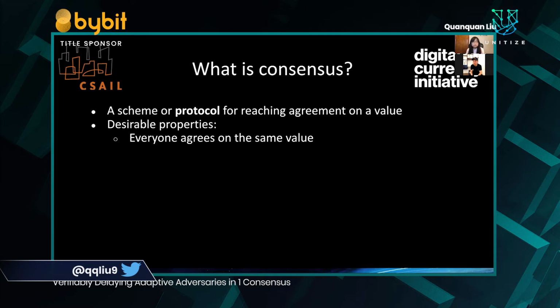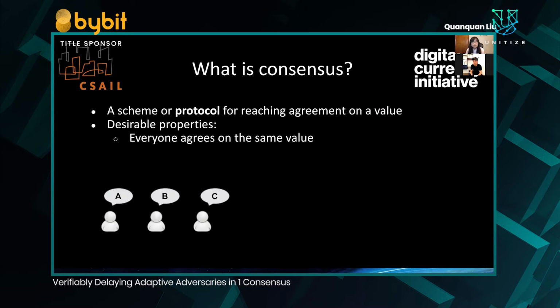Just very quickly to start, I will define consensus. Consensus involves schemes or protocols meant to ensure participants reach agreement in a decentralized network. Some desirable properties of consensus include, of course, having everyone agree on the same value.